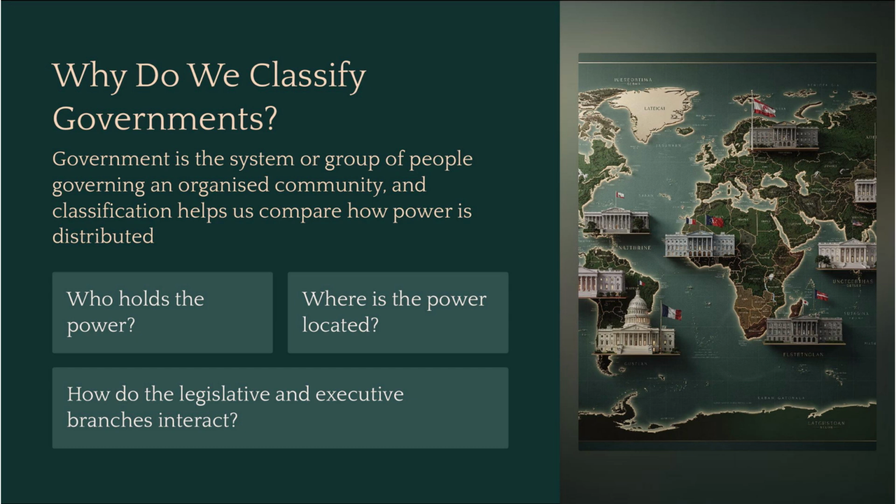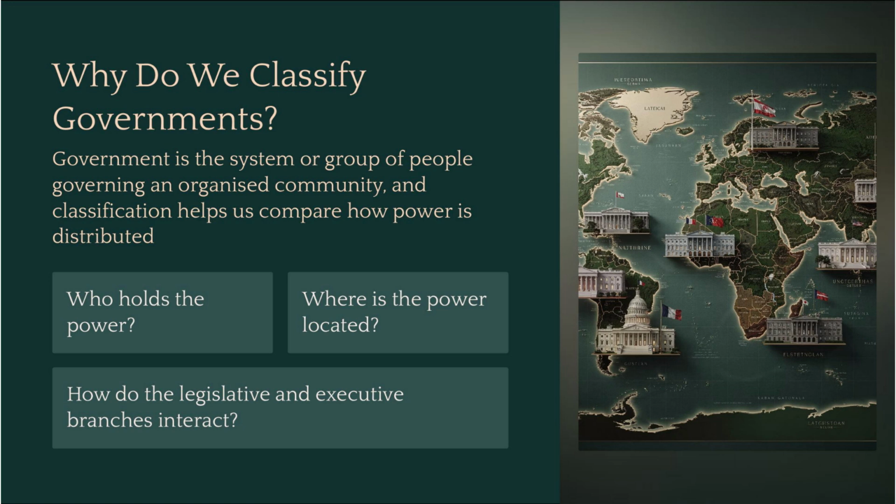Hello and welcome back. Have you ever looked at a map and wondered why the country on the left operates completely differently from the country on the right? They both have borders, laws, and leaders, yet the experience of living there is night and day. To understand our world, we have to understand government.